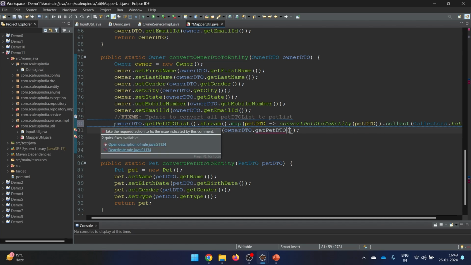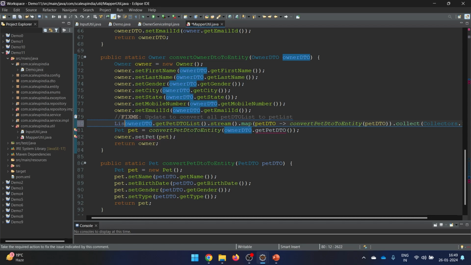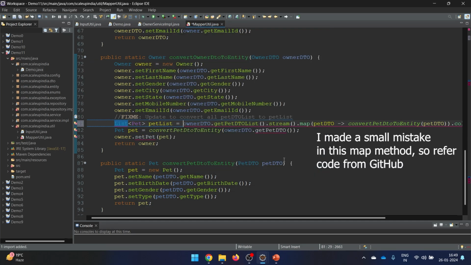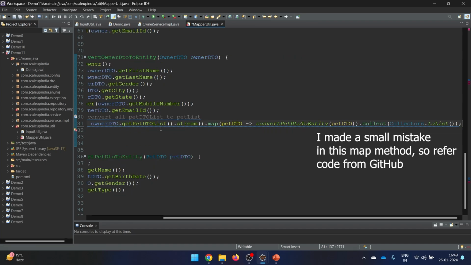And now we need to save it somewhere. So we'll save it like this, List of Pet, and here let me say pet list. So I'll just say here Control Shift O, java.util.List, and I'll say finish. So this one looks fine, and this is the pet list. So now we don't need this, we have already converted it to a pet list.